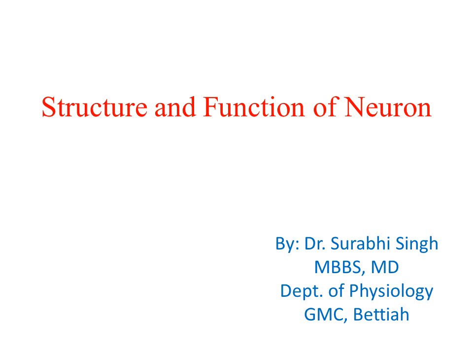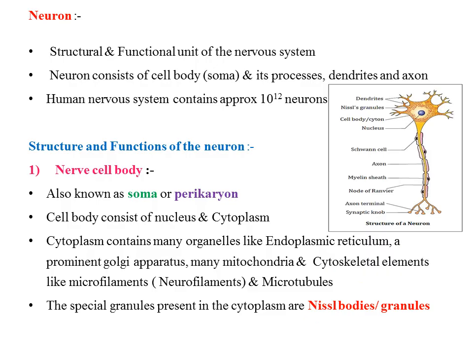Today, I am going to start a very important topic, that is structure and function of neuron. So, what is neuron? Neurons are the structural and functional unit of the nervous system. The neuron consists of cell body or soma and its processes, dendrites and axon. Human nervous system contains approximately 10 to the power 12 neurons.